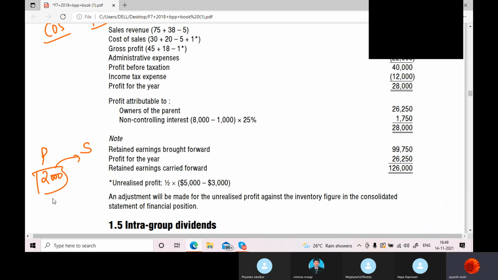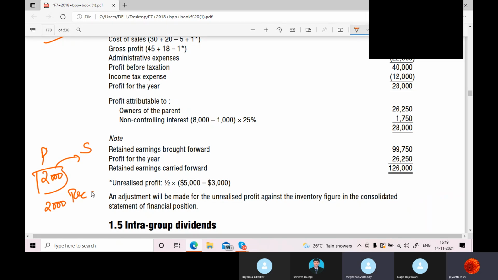So parent is supposed to get how much from subsidiary? 2000. So they will show subsidiary as their receivables or not? Yes, sir. And in the books of subsidiary, they are payables to whom? Parent, correct or wrong? Correct.